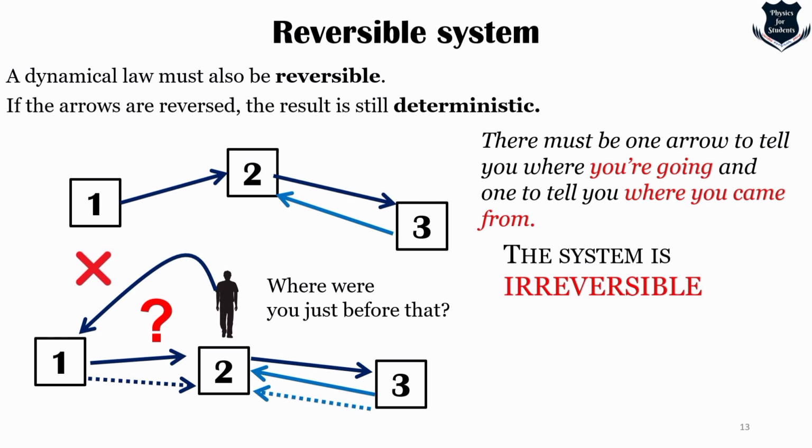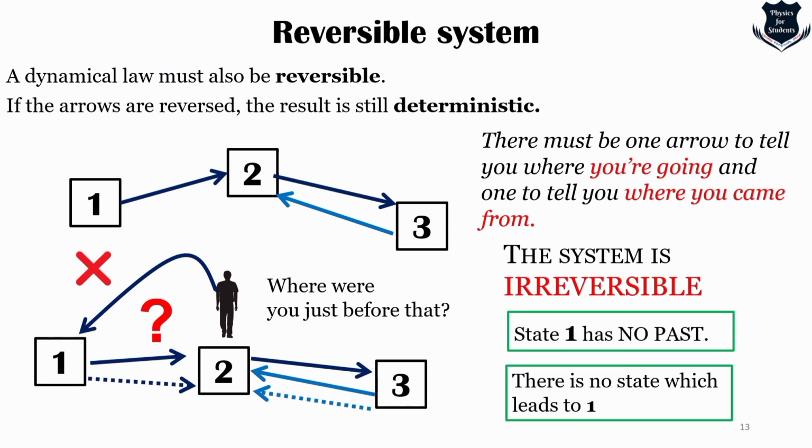Now this system is what is called an irreversible system. It illustrates just the kind of situation that is prohibited by the laws of physics. So here finally I have written that state 1 has no past and there is no state which can lead back to 1. So this is a concept which is again very important: reversible and irreversible systems.